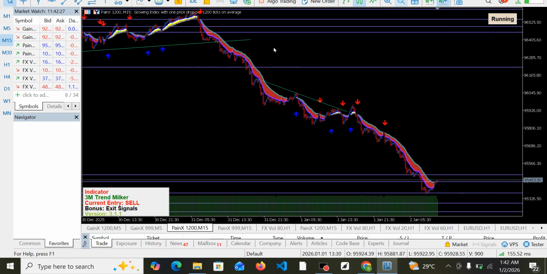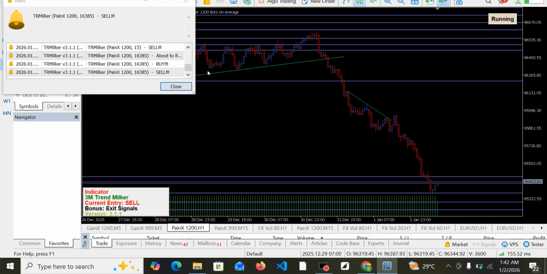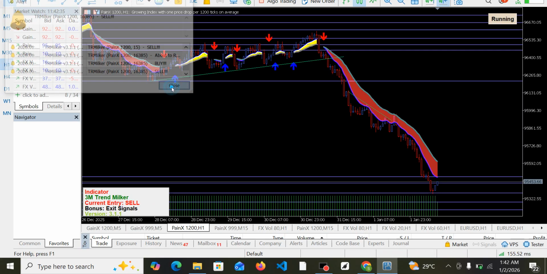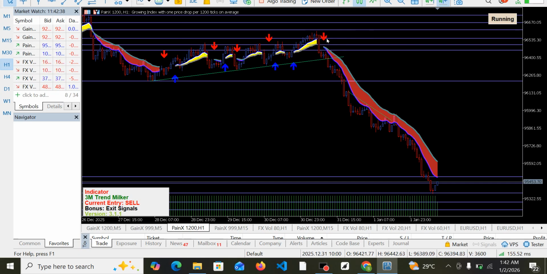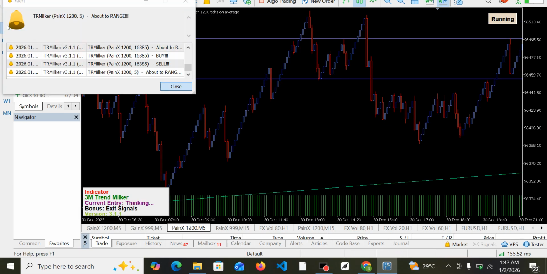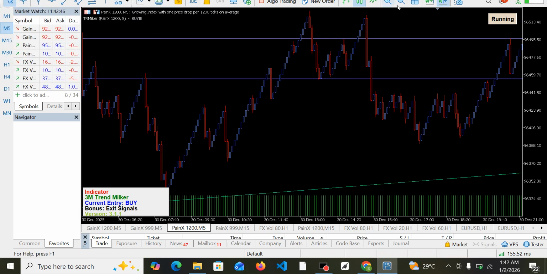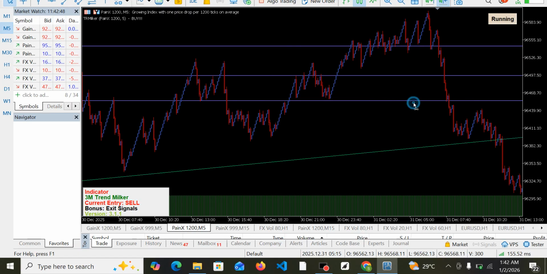So this is PainX, and just where we have seen this right there, this actually gave us a downtrend signal. We can confirm if it is actually selling on H1. This is the period where we saw it on 15-minute time frame. You can see it also gave us a downtrend signal at this point. So if you go to 5 minutes, you get the opportunity to sell more at that particular point.